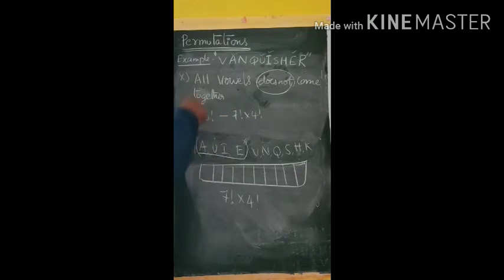So what I did: all vowels do not come together means 2 vowels can come together, 3 vowels can come together, but 4 vowels should not come together. So from the total number of words formed with the letters of this word, we are subtracting the case where all vowels come together. If we subtract that from the total number of words, all the remaining words satisfy the property that all vowels do not come together.